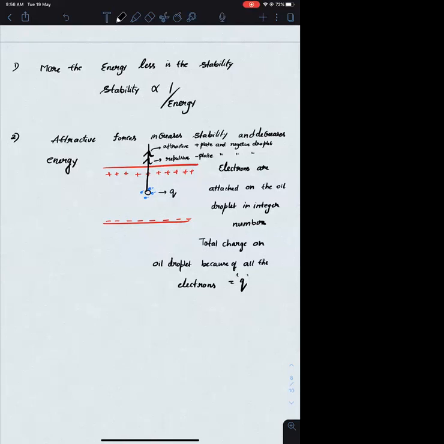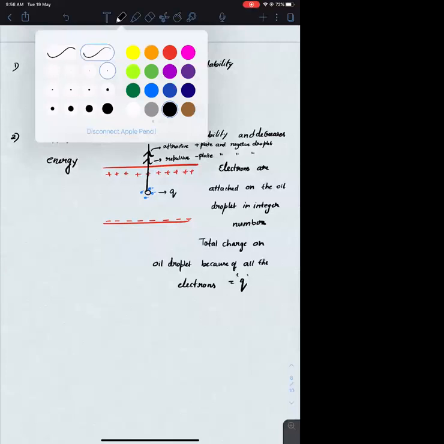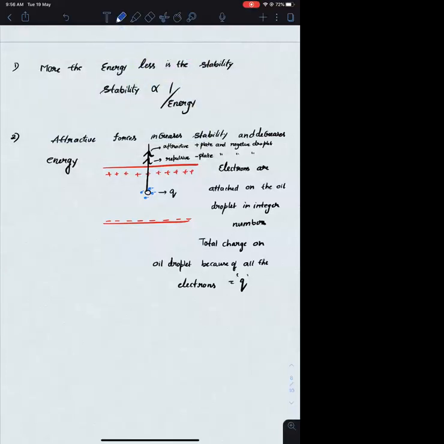Is there any force which is acting downwards? mg. Gravity. This particular oil droplet is falling down in the first place because of the gravitational force. So on this oil droplet there is also a downward force, which is nothing but its weight, mg. So you have two forces acting upwards and one force acting downwards. The upward force is generated because of the interaction between the metal plates and the charge on the oil droplet. The downward force is because of the mass of the oil droplet.